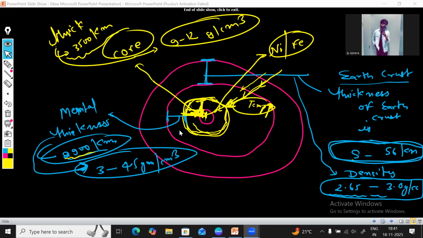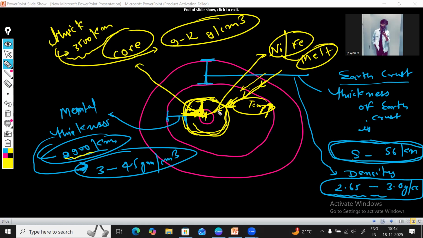Move to what we were discussing last time. We were on the center part, the innermost part, that we called the core. There are two elements in maximum quantity. These two are nickel and iron in the form of melt. Cool? All right. I hope it's clear to you.